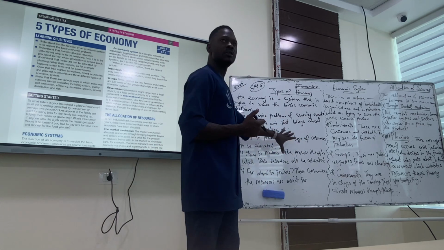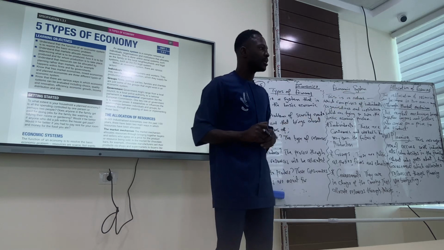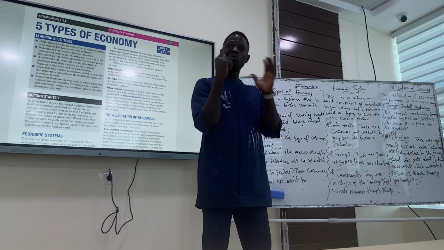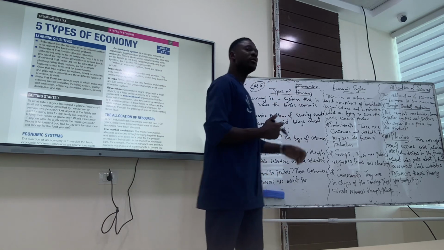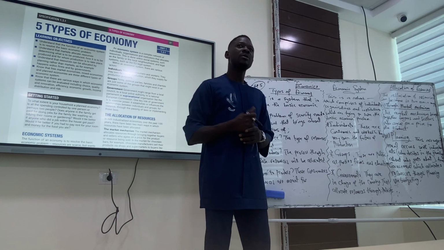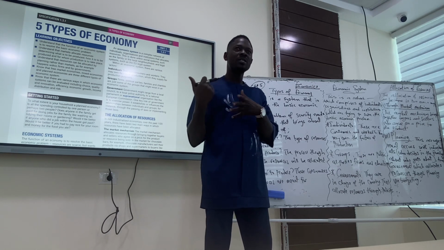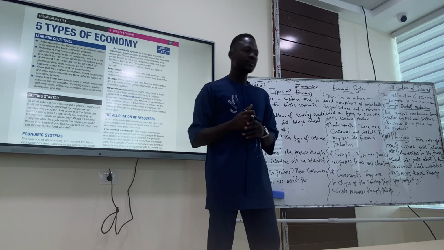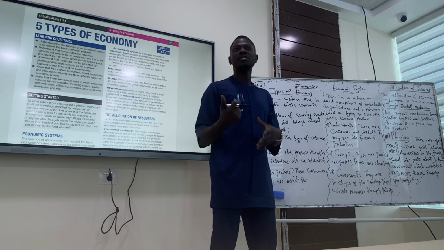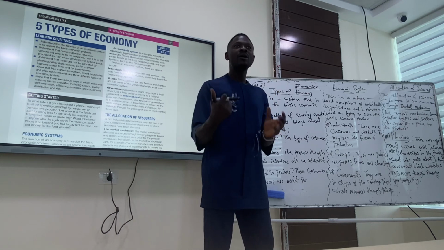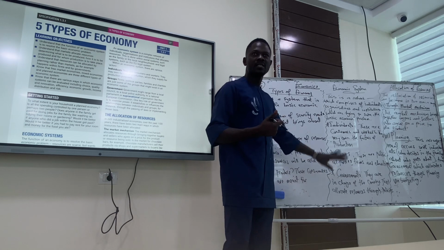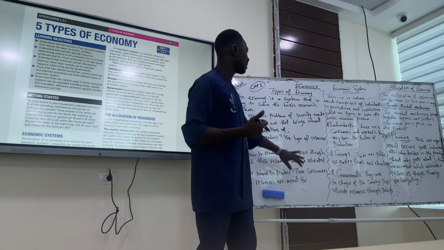We think about what to produce. What does this economy really need? The type of resources the economy needs in terms of product or service. That is what to produce. How to produce, the process through which we get these resources to those who need it. Who are those that need it? For whom to produce? The consumers. I think these ones are clear, right? Great.